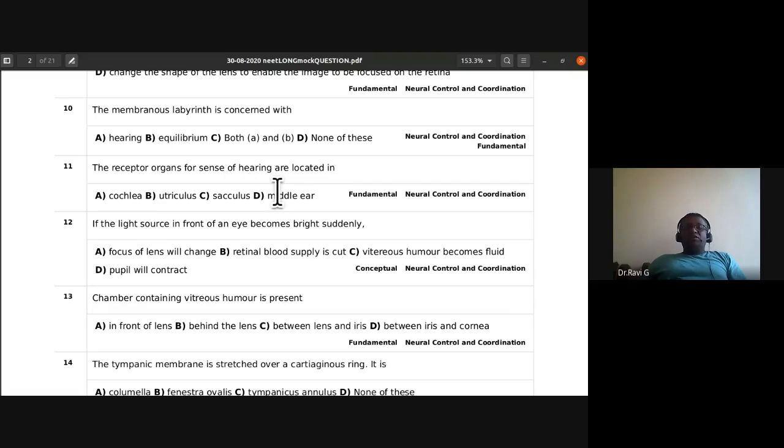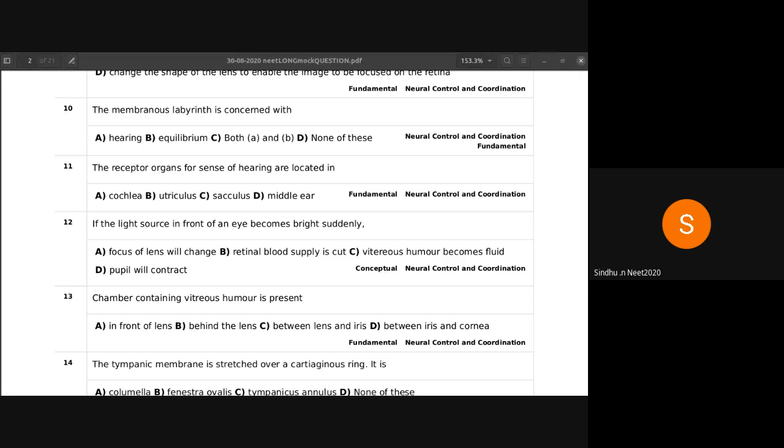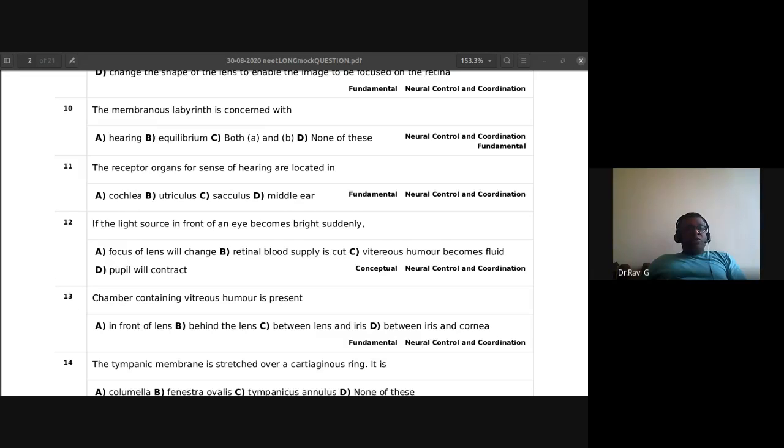The receptor organs for sense of hearing are located in cochlea, utriculus, sacculus, middle ear. So the receptor organ for sense of hearing, where are they located in? Cochlea. Yes, very true. It is the option A, cochlea. The receptor organs for sense of hearing are located in cochlea.